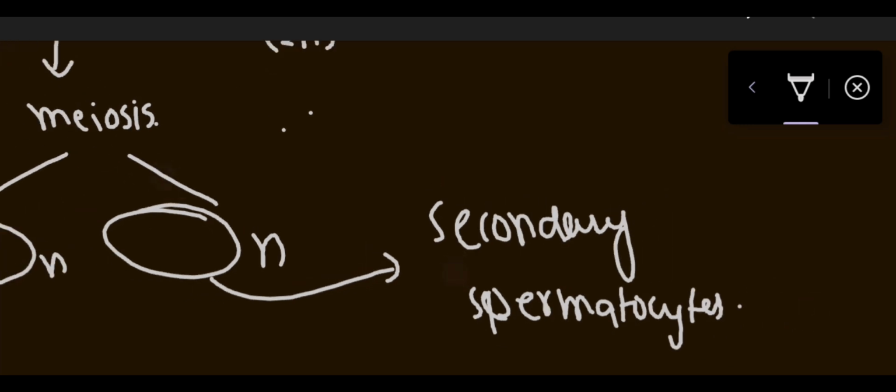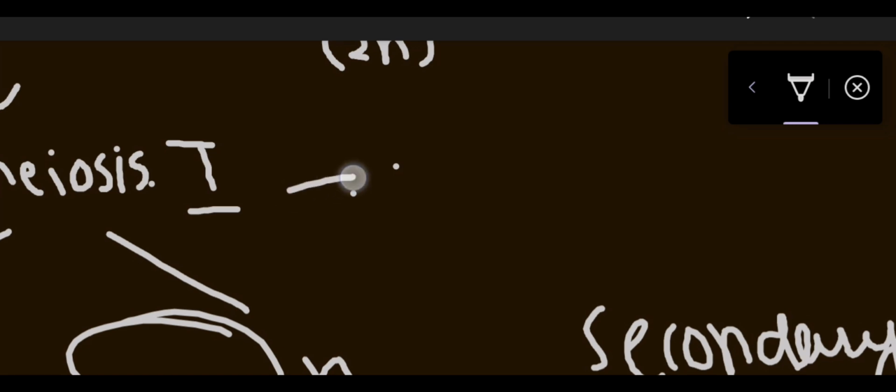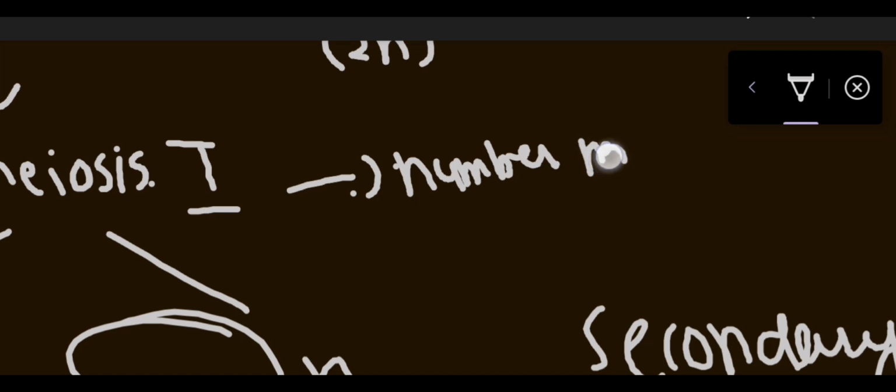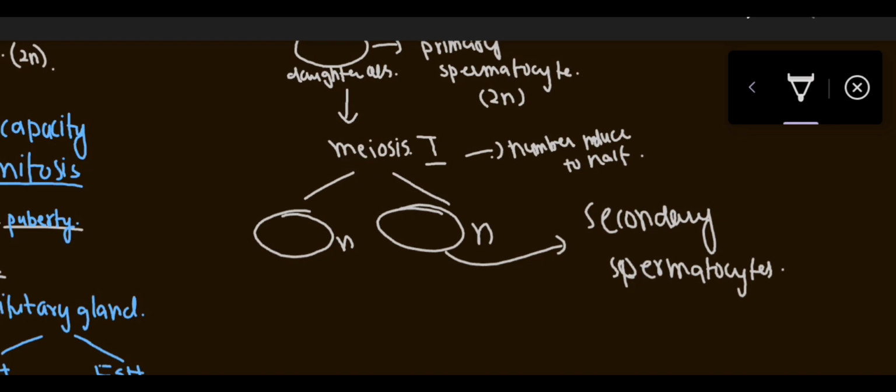Now here what happened? Here basically meiosis 1 happened, in which the number reduced to half from 2n and it became n. Fine. So after that, what happened? The secondary spermatocytes will go through the process of meiosis 2.